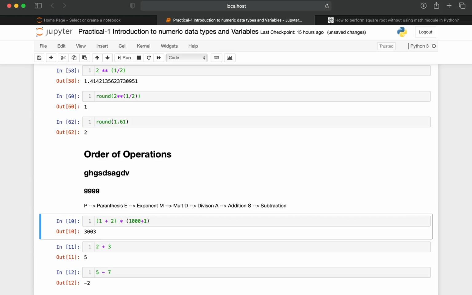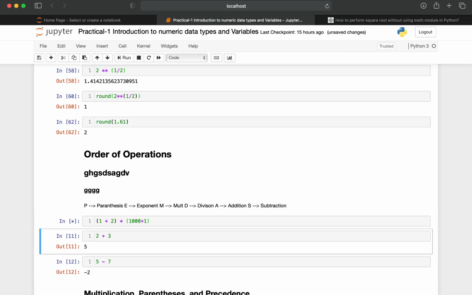Yes, here there is a parenthesis, and here also there is a parenthesis. So 1 plus 2, first let us consider it is going to take this one. 1000 plus 1 is 1001, into 1 plus 2 is 3. 1001 into 3 is 3003. That is the reason we get the result 3003.